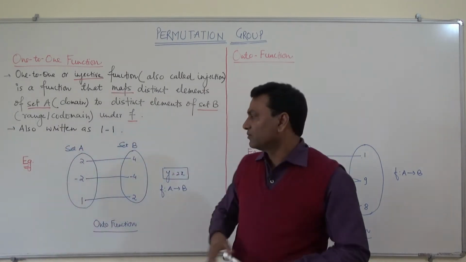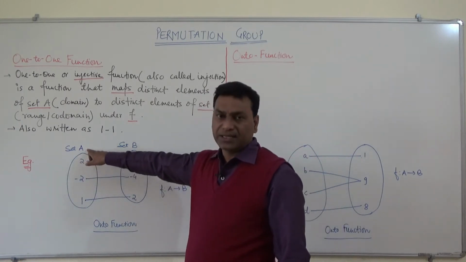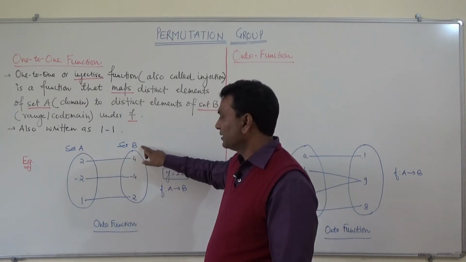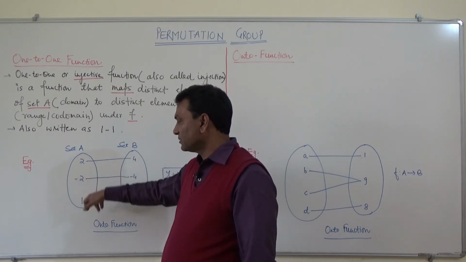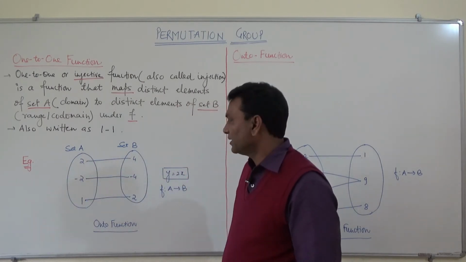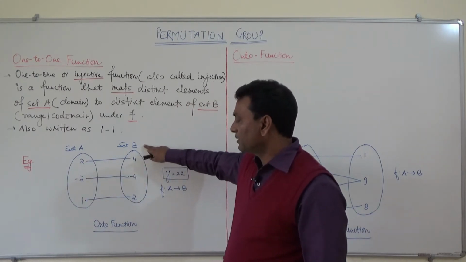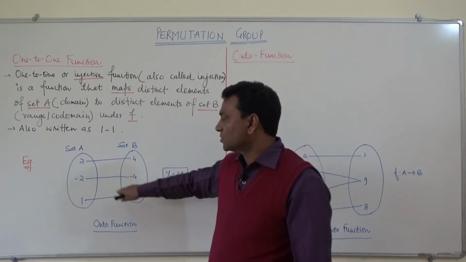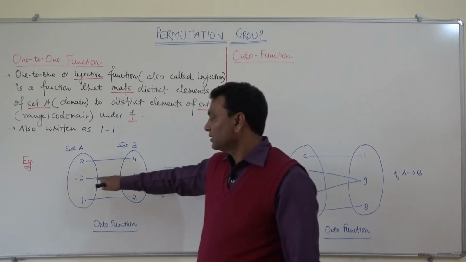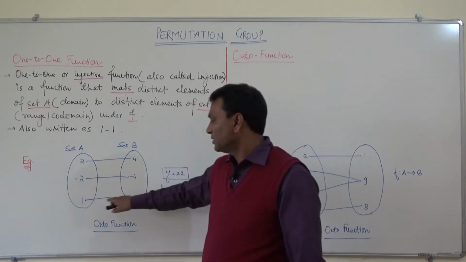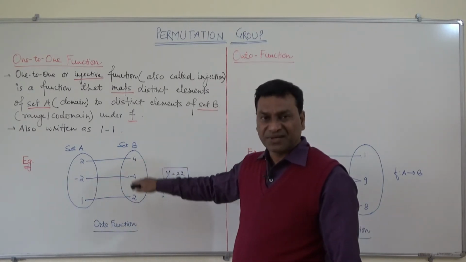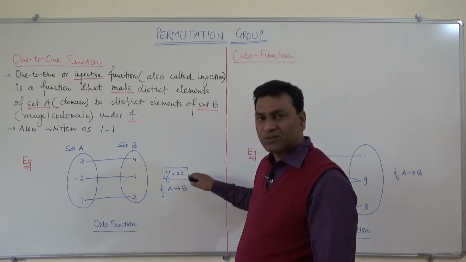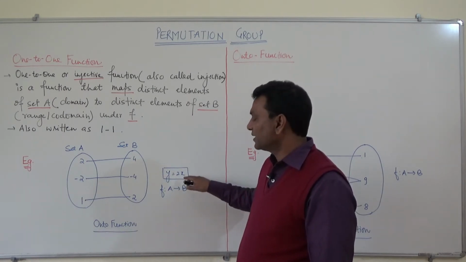Now this is an example of 1-to-1. Like this is set A and this is set B. In set A we have 3 elements, 2, -2 and 1, and in set B 3 elements, 4, -4 and 2. So 2 maps to 4, -2 maps to -4, 1 maps to 2, and this is a function, y equals 2x.